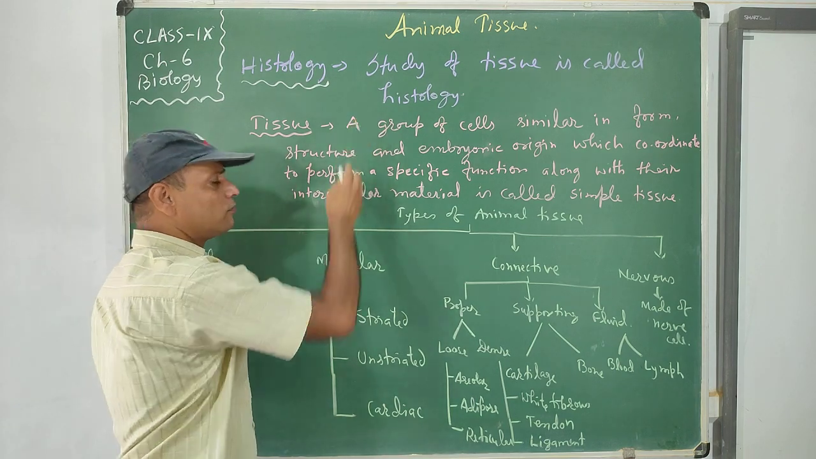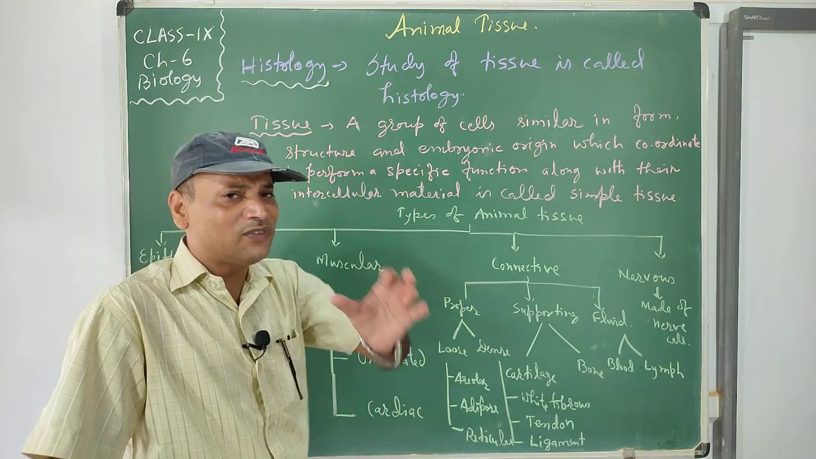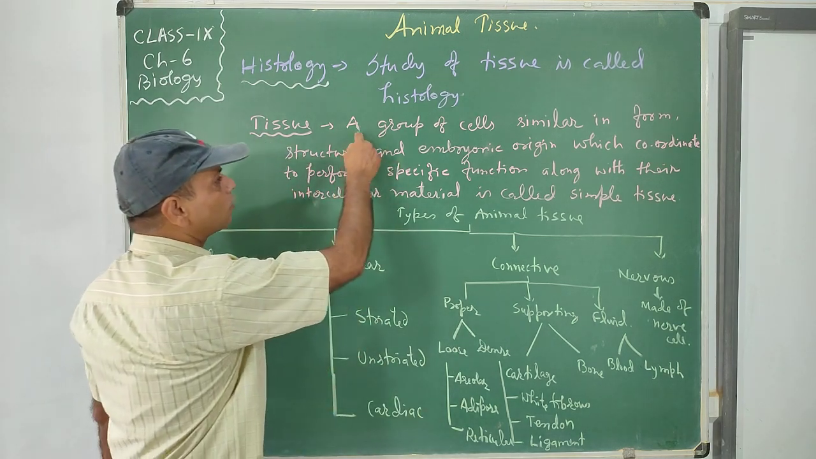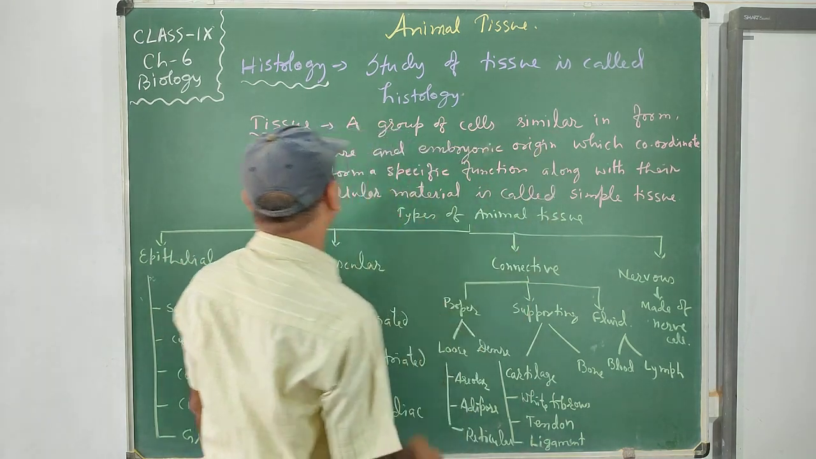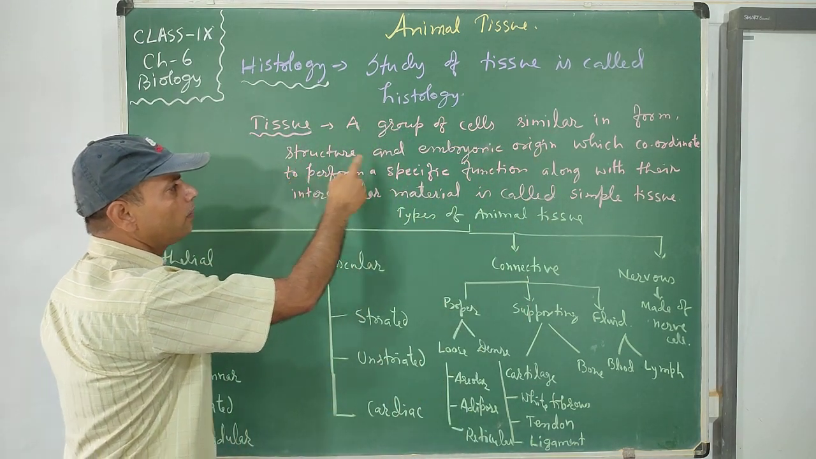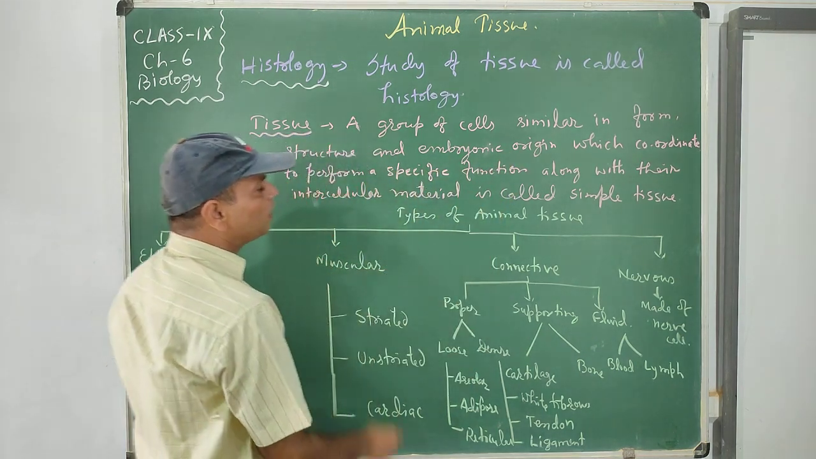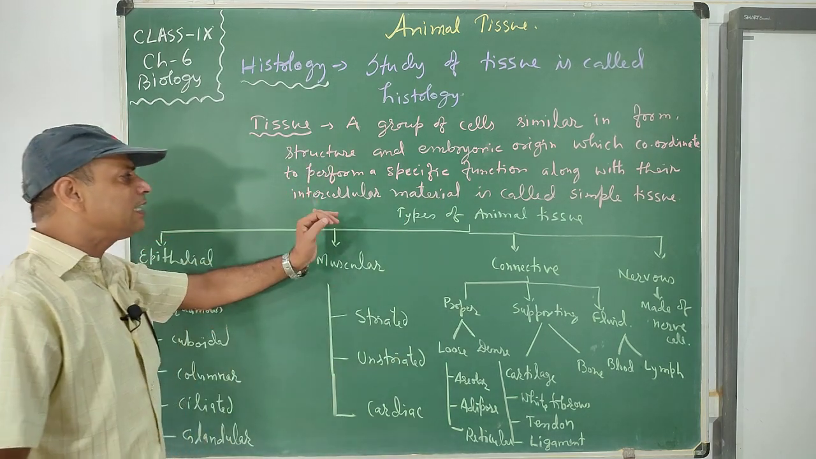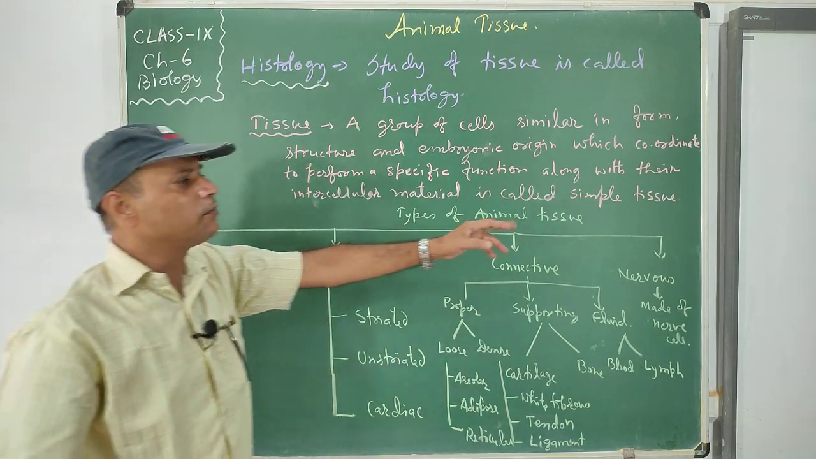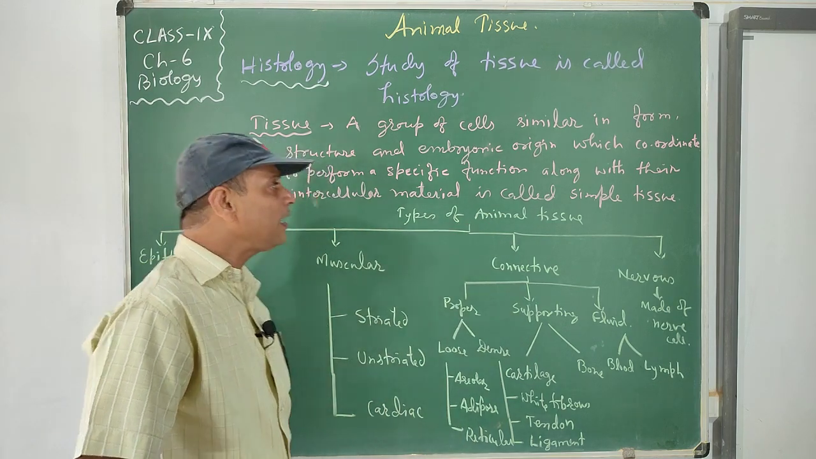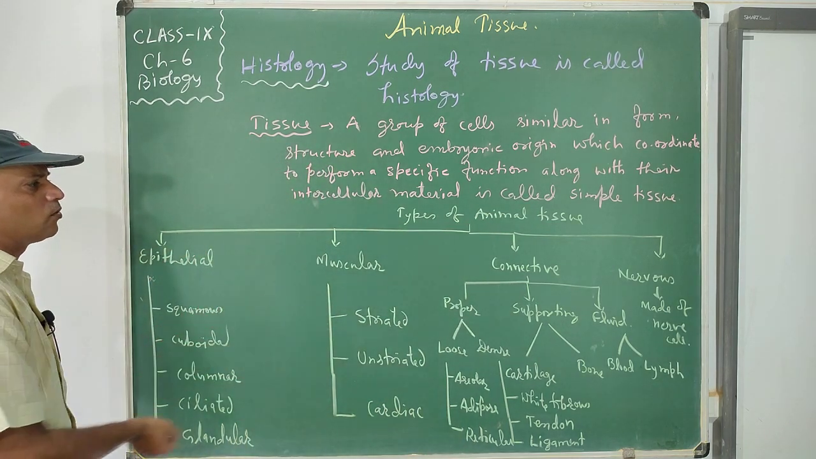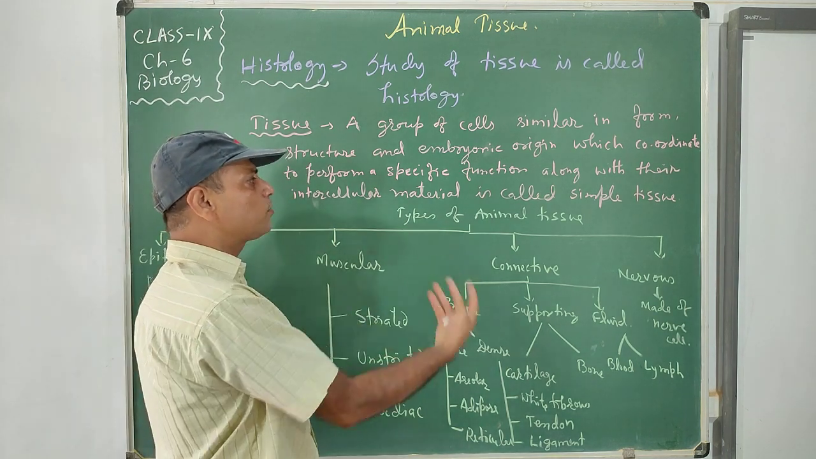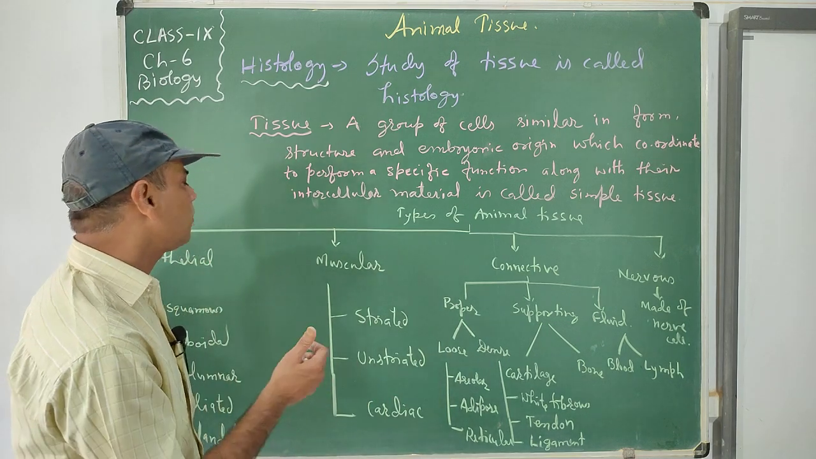Here we define tissue in a very short way. The definition of tissue is this: a group of cells similar in form, structure and embryonic origin, which coordinate to perform a specific function along with their intercellular material, is called simple tissue. It is simple tissue, or we can simply say tissue. Complexity means more specific in function, more specialized in function. That is the complex tissue.